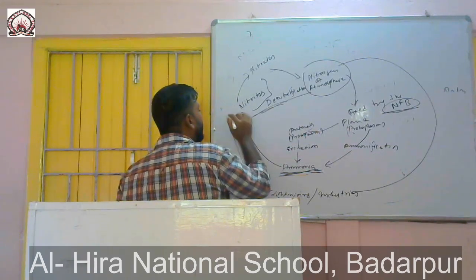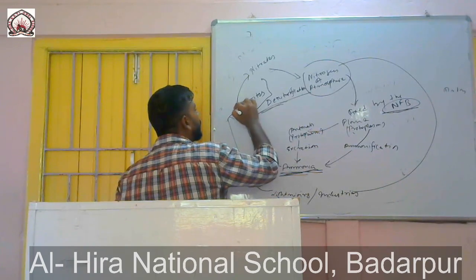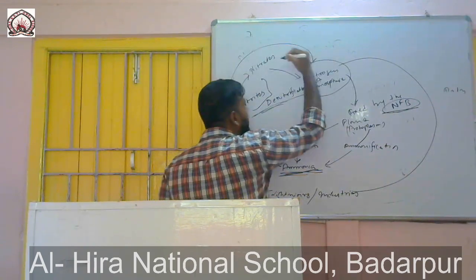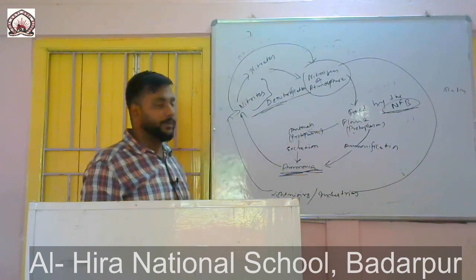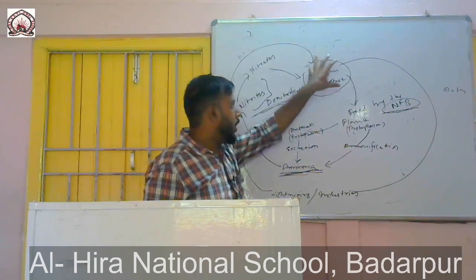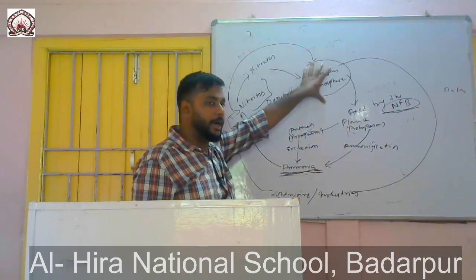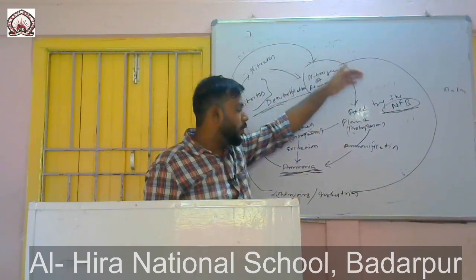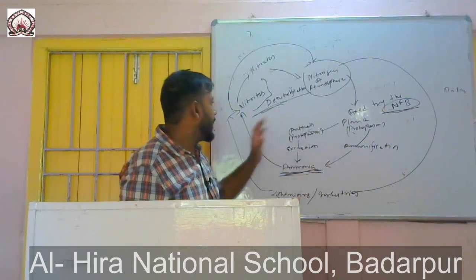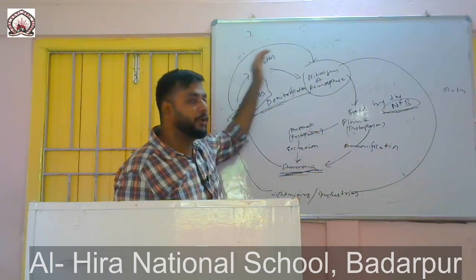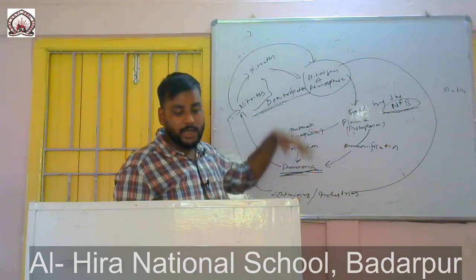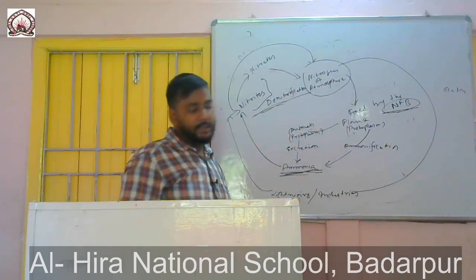Later on, due to denitrification, it again turns into nitrogen. So when the nitrogen of the atmosphere goes through the living world and again goes back into the atmosphere, this whole cycle is known as the nitrogen cycle.